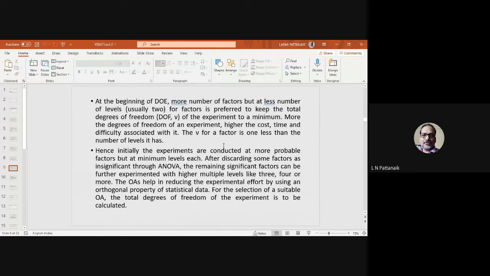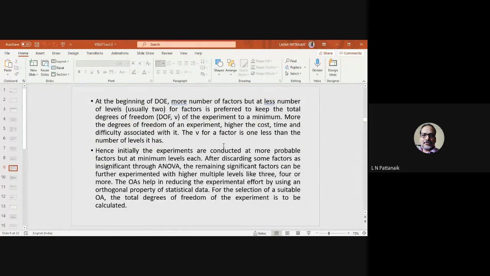on the response in the design of experiment, it is better to start with as many factors as possible. Suppose you are not sure which factors are significant, but you just want to keep them. So better to keep them at the beginning, right? Because you may sort them out, you may discard them at a later stage, but at the beginning you can keep the maximum number of factors, but keep the levels minimum at 2, right?